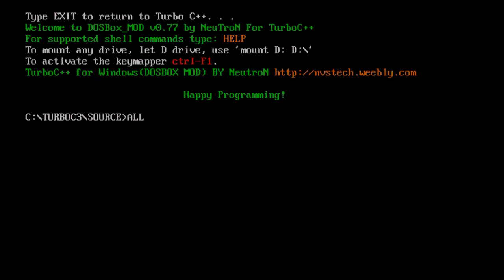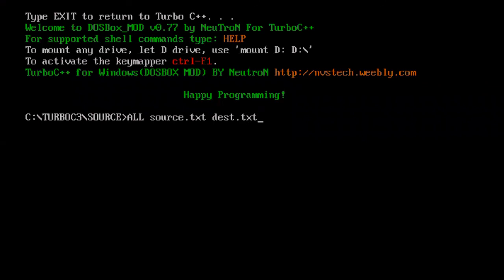The first file name is source.txt and the second file name is destination.txt. So source.txt will go to argv of 1 and destination.txt will go to argv of 2.